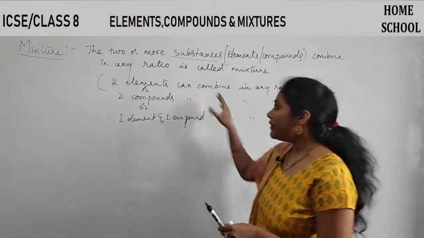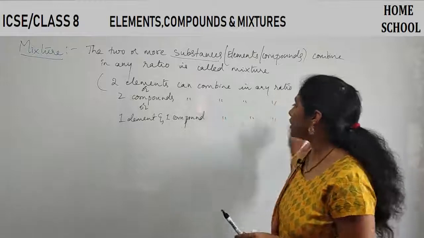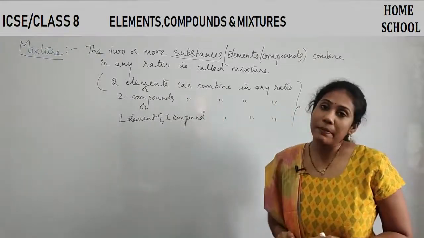Whatever the combinations may be, when they combine in any ratio, then it is called a mixture.